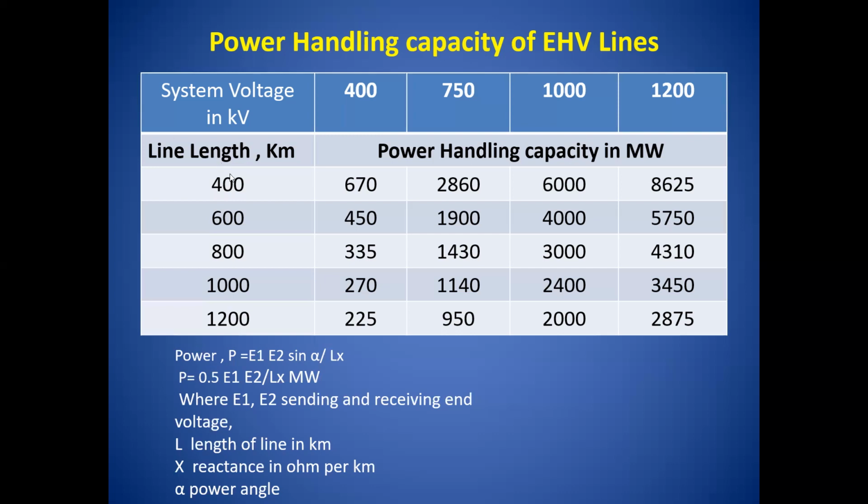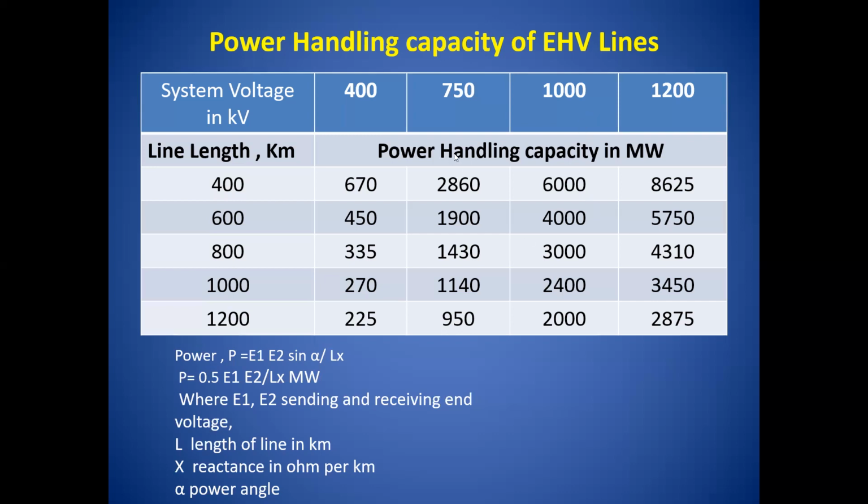But if the length of the transmission line increases, say from 400 to 600 kilometers, earlier the power transmitted by the transmission line was 670 megawatts, and it decreases to 450 megawatts. Similarly, corresponding to 800 kilometers, the power transmitted again reduces to 335 megawatts and so on. Up to 1000 kilometers, the power handling capacity of that line reduces to 270 megawatts.